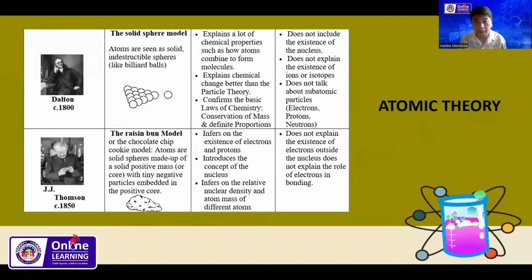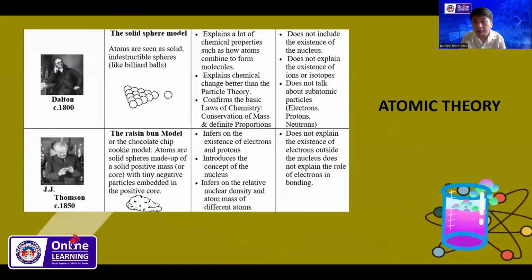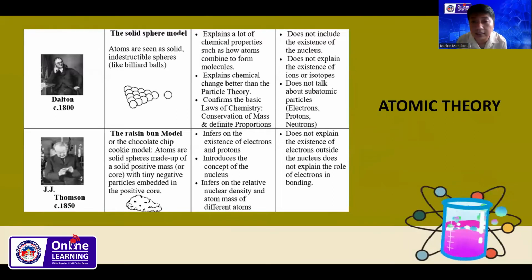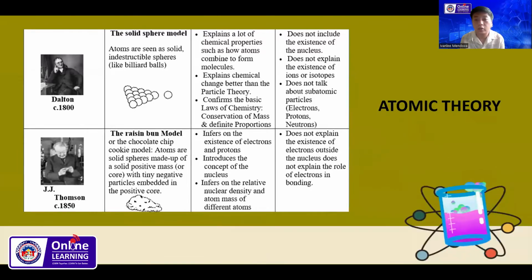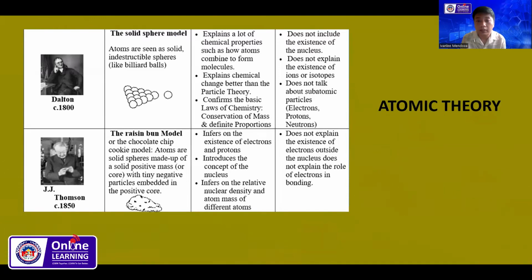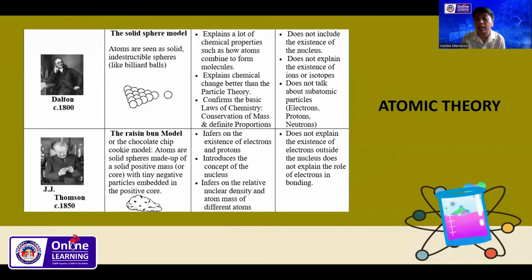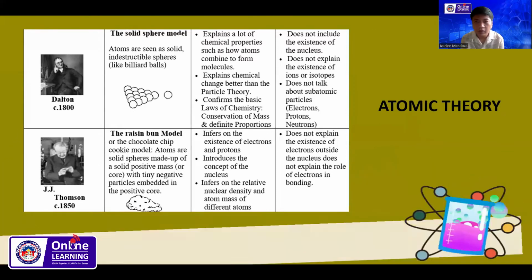And some shortcomings and problems, or why was it changed: it does not include the existence of the nucleus, does not explain the existence of ions or isotopes, and does not talk about the subatomic particles, which are electrons, protons, and neutrons. Okay, next one.